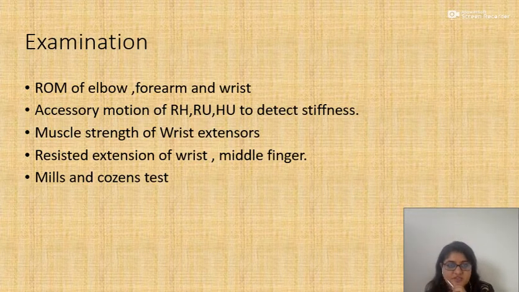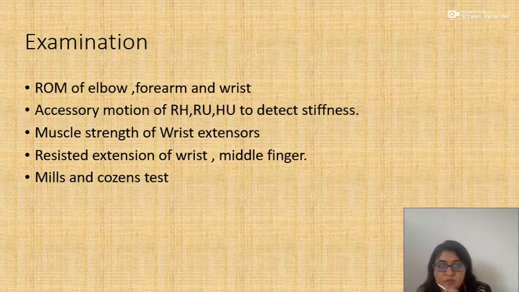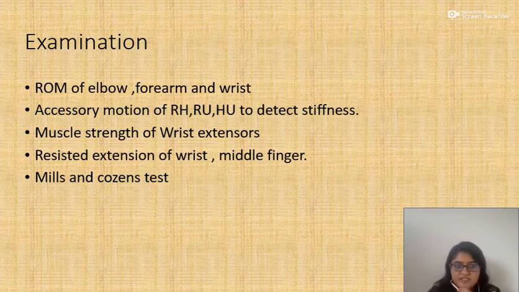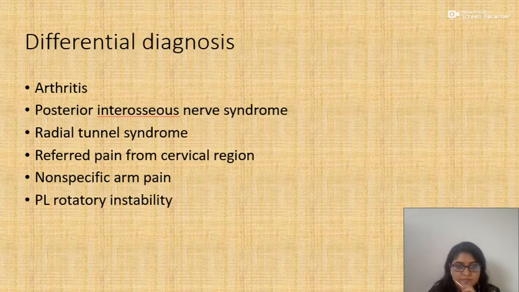Then examination includes, we should check the range of motion of the elbow, forearm and wrist. Accessory motion of the radiohumeral, radioulnar and humero-ulnar joints needs to be checked for ruling out stiffness. Then muscle strength of the wrist extensors especially needs to be checked. And resisted extension of the wrist and middle finger needs to be checked to rule out the tennis elbow problem. And special tests which are to be done are Mills test and Cozen's test.